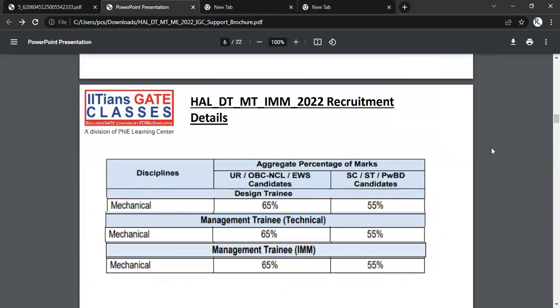Now coming to the aggregate percentages that you require for applying for this post. For mechanical, 65% will be required for all, if you talk about the unreserved, OBC and EWS categories. And if you talk about the SC/ST, then you require 55% in each of these 3 posts.